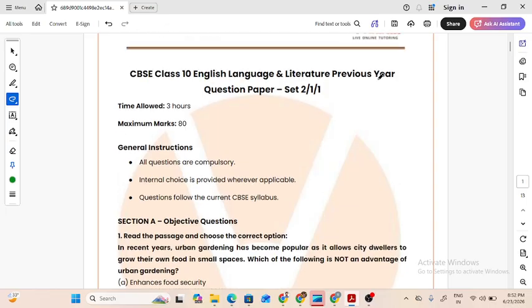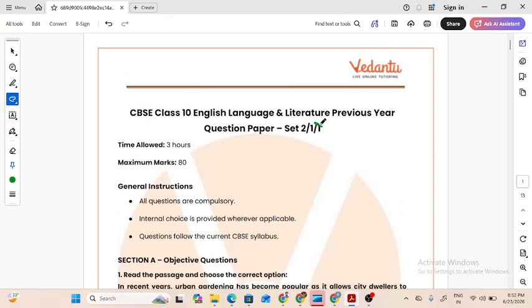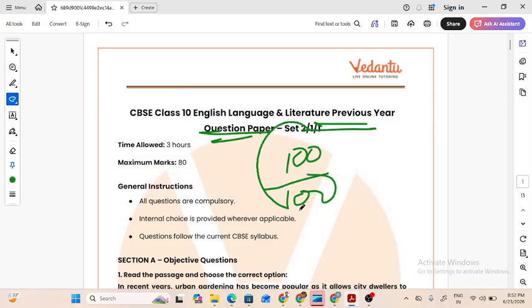Start your preparation from day one. Practicing previous year questions is one of the best ways to score maximum marks in board examination. So keep practicing. We'll meet soon enough.